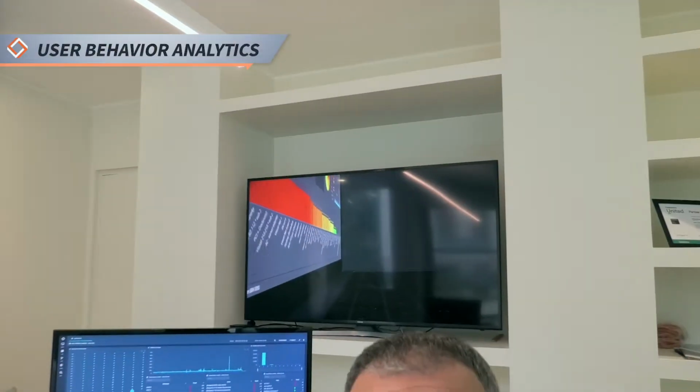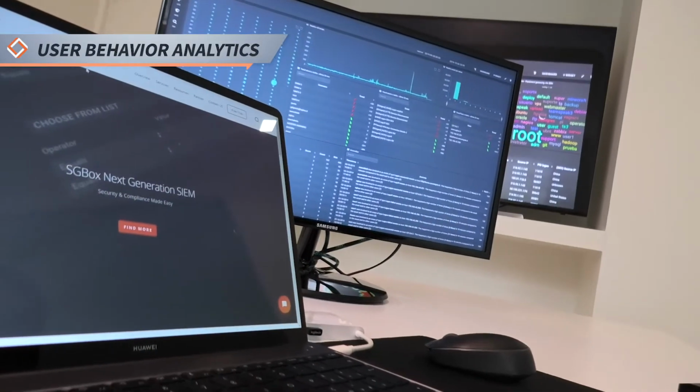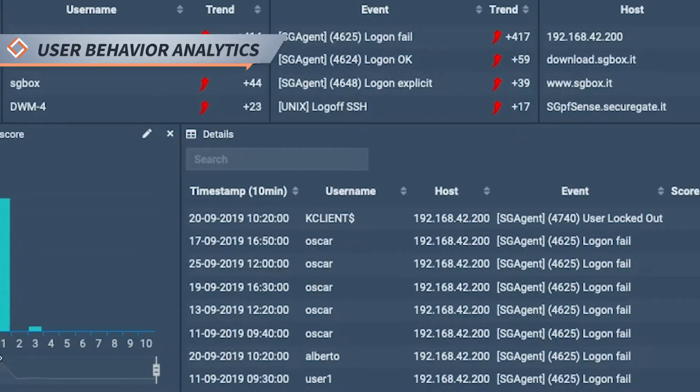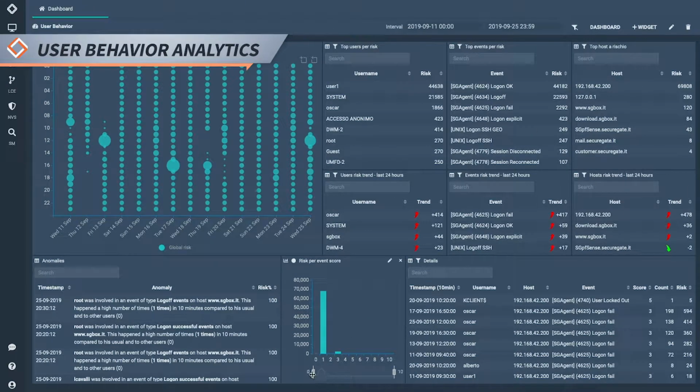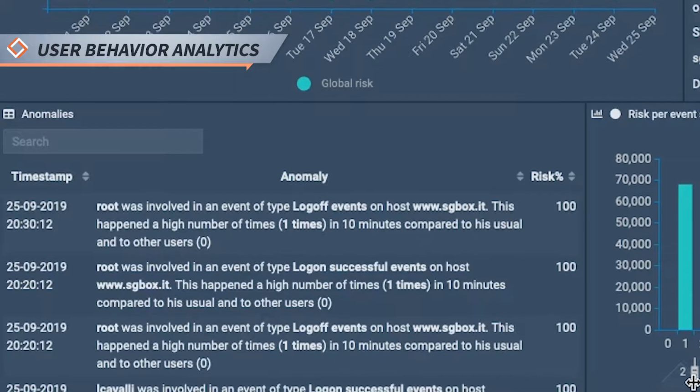Each event is evaluated thanks to the historical information collected. It takes into account a series of parameters such as the environment, the frequency, the quantity, and the behavior of other users belonging to the same group. Actions that, if they are not statistically acceptable, are immediately associated with the risk factor. The anomaly is highlighted in the SGBox web console and sent to the system administrator, allowing further countermeasures.